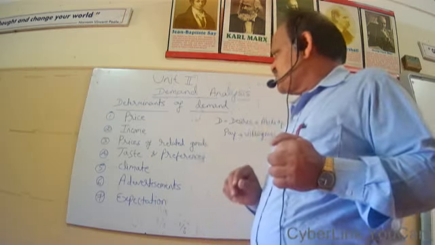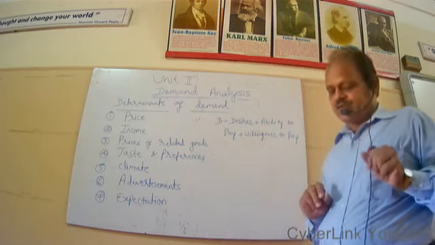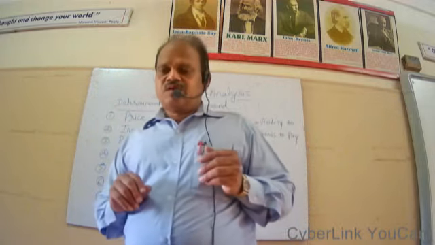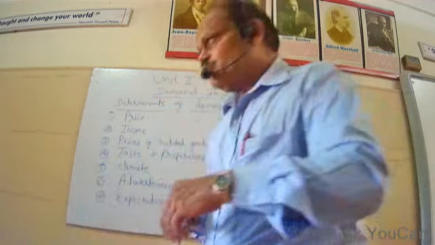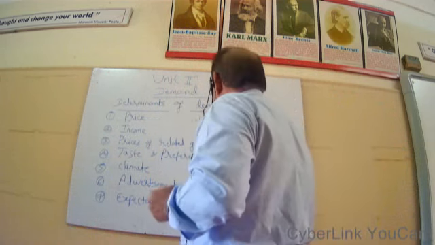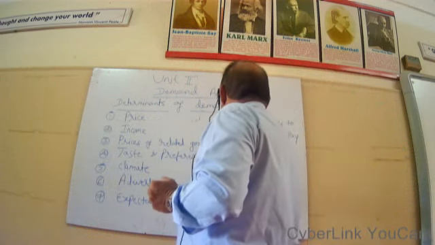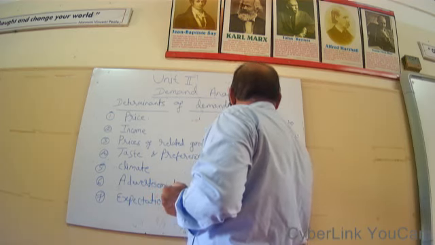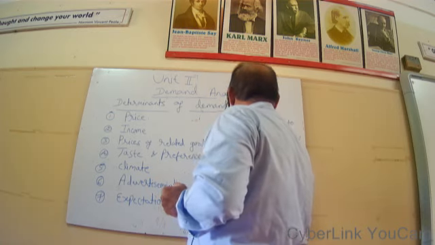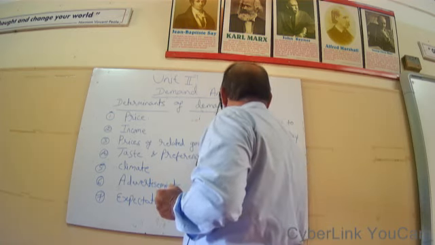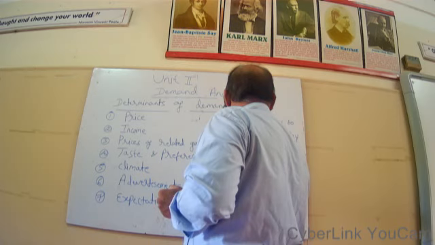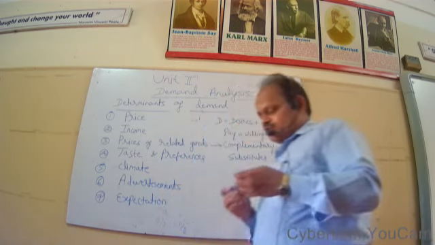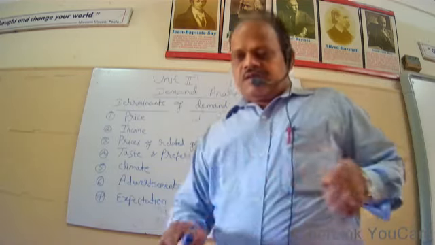Then the third factor is prices of related goods. There are certain related goods. Broadly, we can classify two types of related goods.